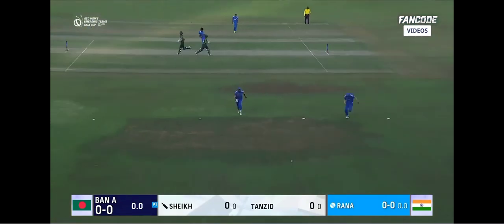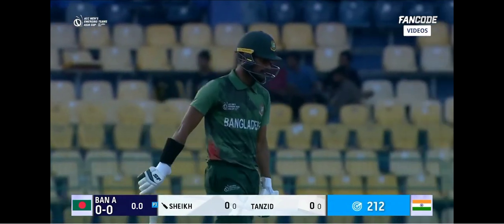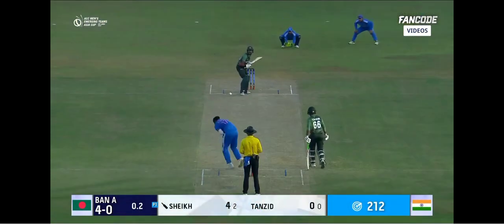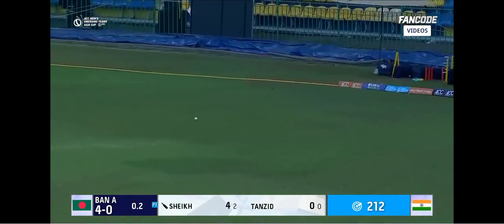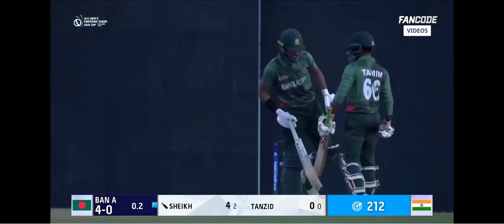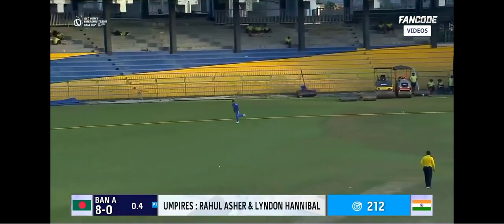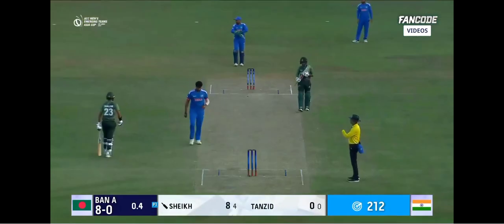Nicely played through the gap. First runs for Bangladesh coming by way of a boundary. Good start this for them. Sheikh is providing them a little bit of confidence straight away. Smashed away through the offside behind square. He's not going to spare anything that's wide. Playing the pull shot. There's nobody out in the deep. A chase for the field at fine leg, but the ball will win the race.